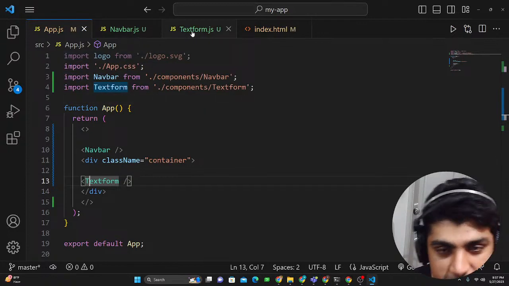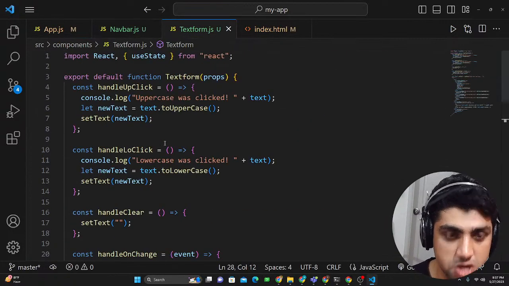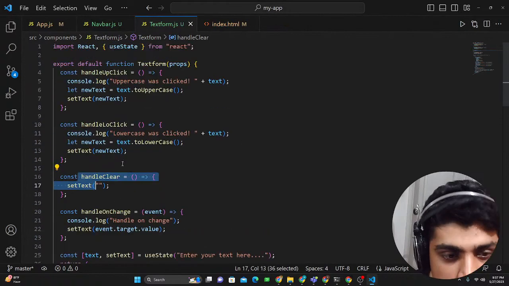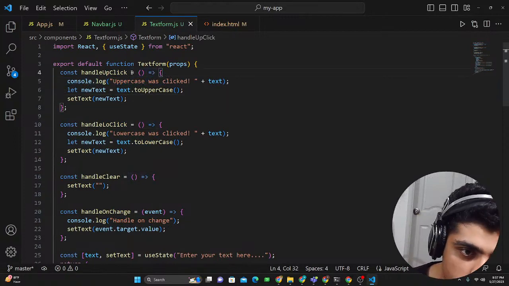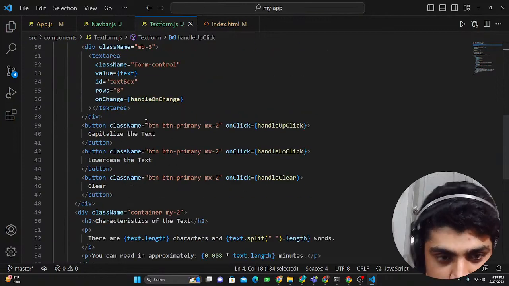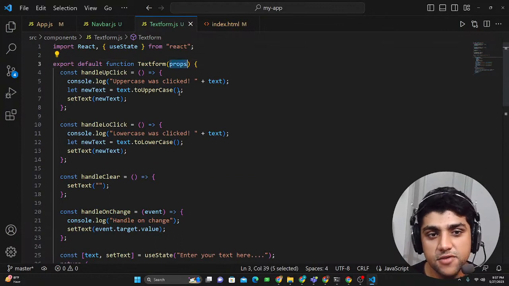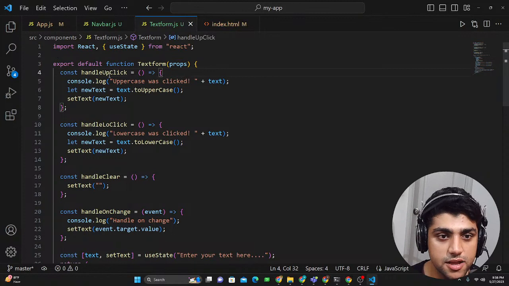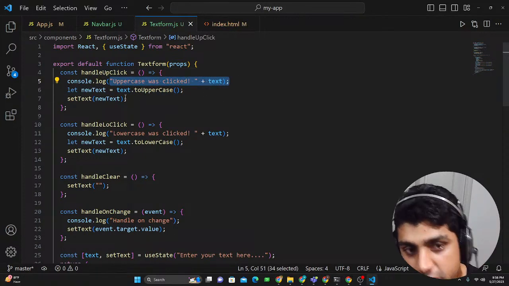So the thing is, how this is working is that we have some functions, and I just wanted to show you the functions. We have this handleUpClick, handleLowClick, and handleClear. So these are functions in React. What we use is this is called the arrow function, okay? And it's so simple. This button has this onClick method that goes to the handleUpClick. So in this handleUpClick, if we have this console.log, this is just going to show that we pressed this upper click button.